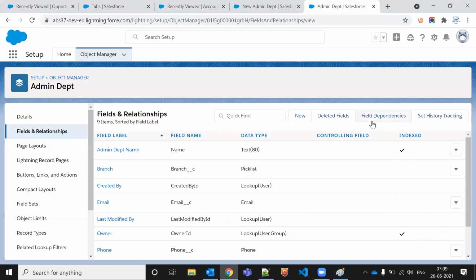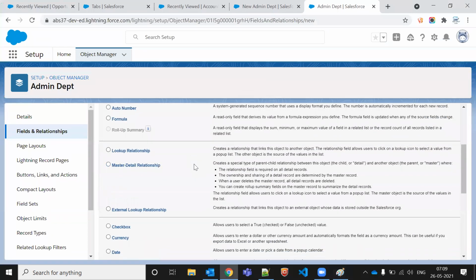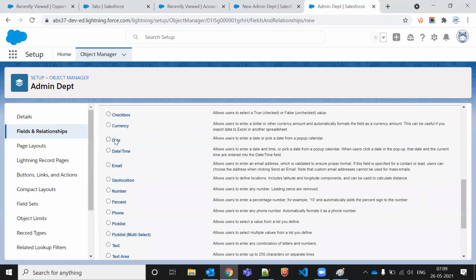So it's joining years. Joining years should come under date only. Joining date, we can say date and time if you want, or if you want to say date only.